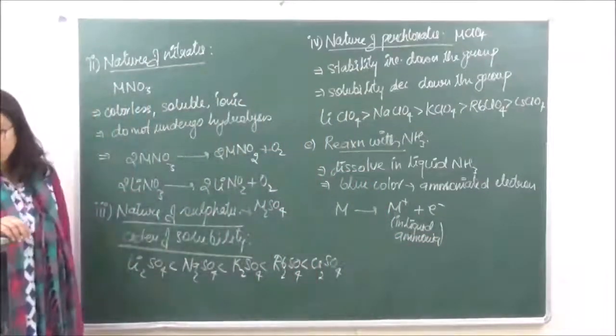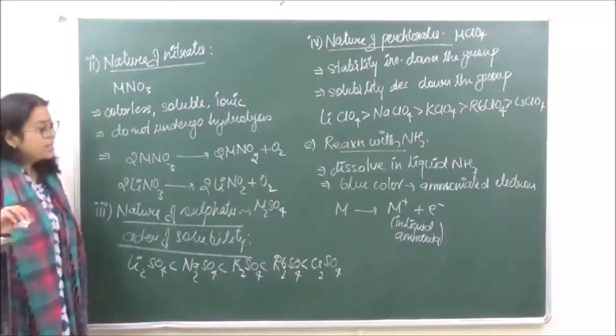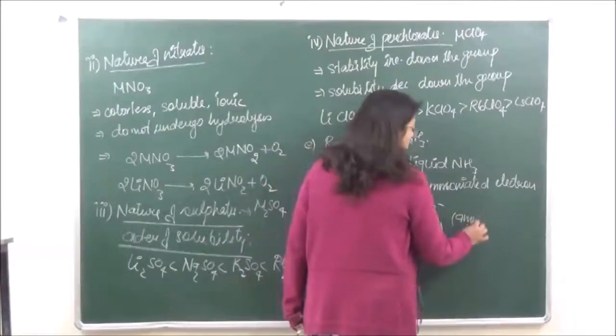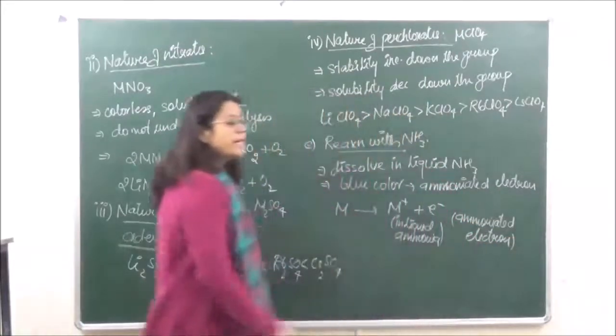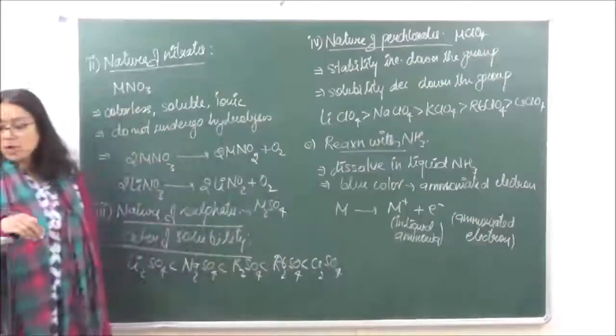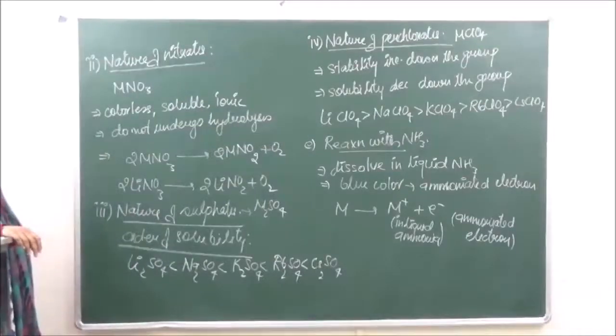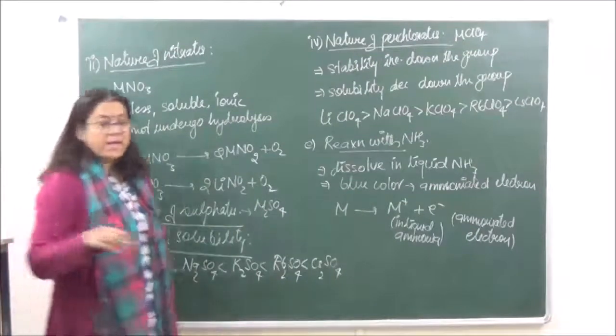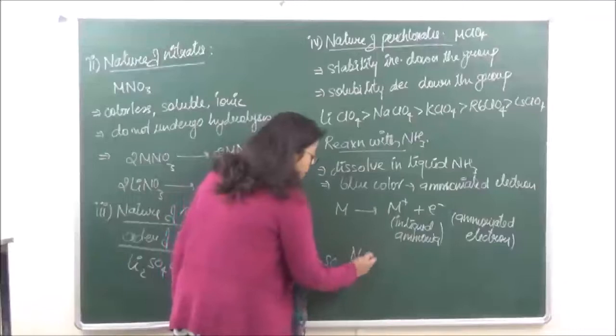And this electron which is being released is known as the ammoniated electron. It is because of this ammoniated electron that the solution gets a blue color.